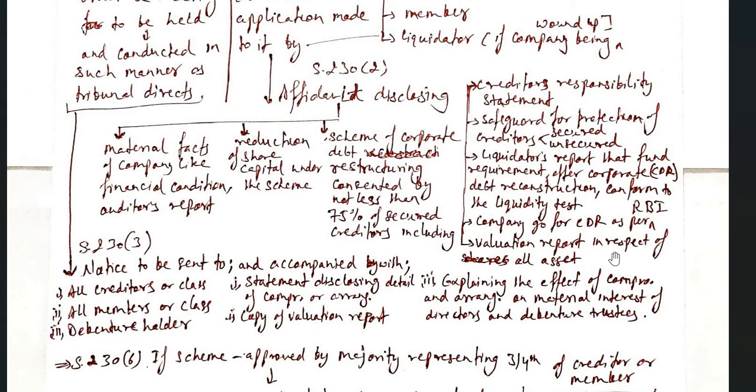Then a valuation report in respect of all assets. A valuation report will be there in respect of assets, which will state the condition and the amount. It may also consider the future value, not specifically but tentatively or near future.